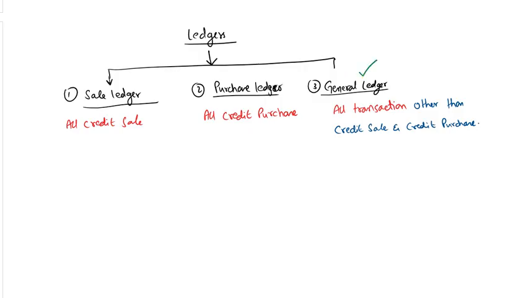Because you can see I wrote the words all credit purchase. I didn't write cash purchases. In the purchase ledger we will record only credit purchases, not cash purchases. So cash purchases will be recorded in the journal ledger. Got it, student? Can you pick up this concept?